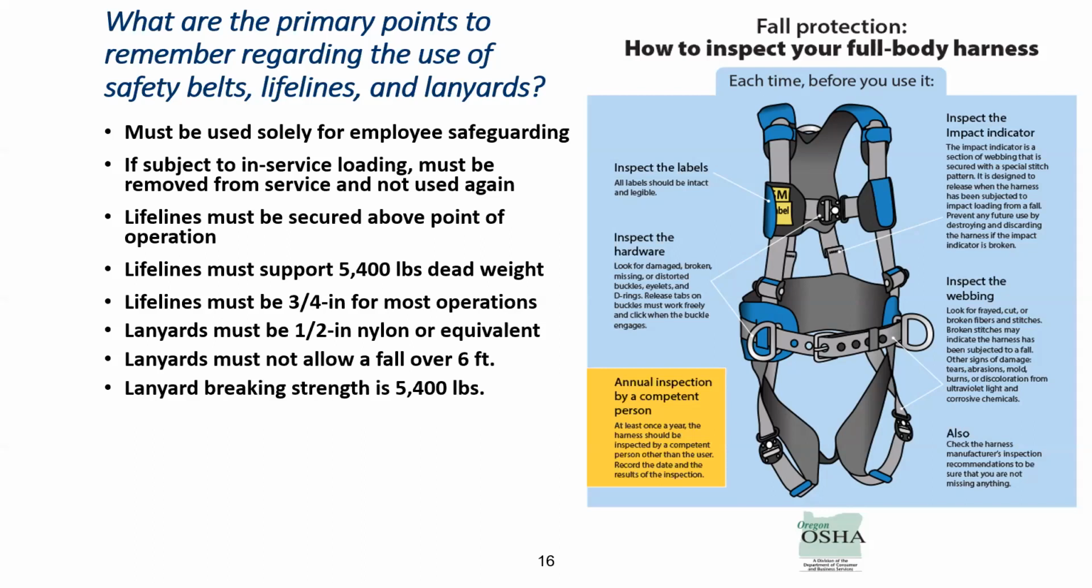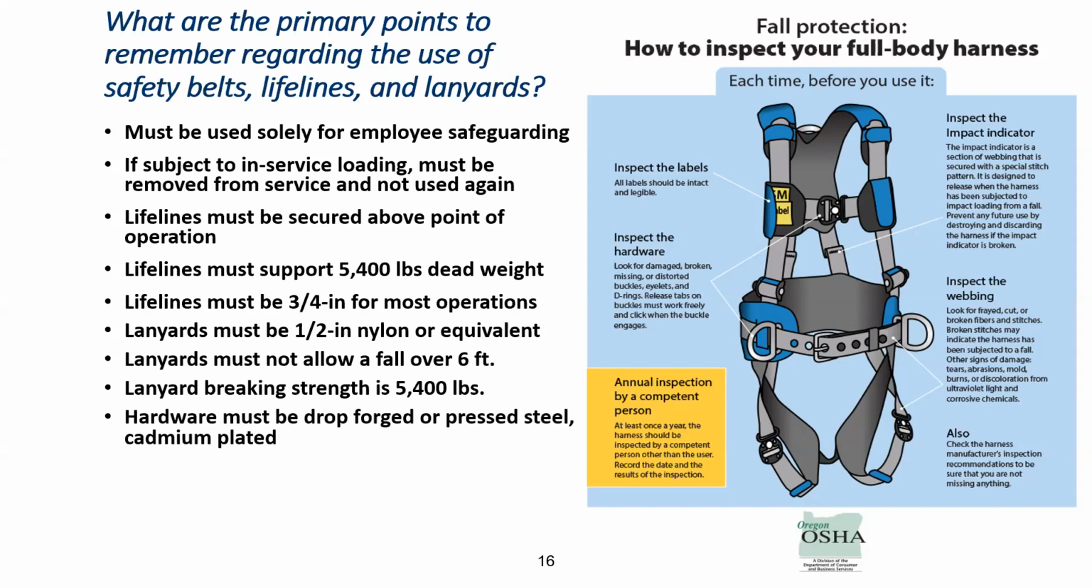So the lanyard, which is attached with the safety harness, should also have a breaking strength of 5,400. The lanyard must not allow a fall over 6 feet, because if it allows you more than 6 feet, it might be possible that you can hit another place and you will get injured. So it is very necessary that we should not allow the lanyard for a long length, right?